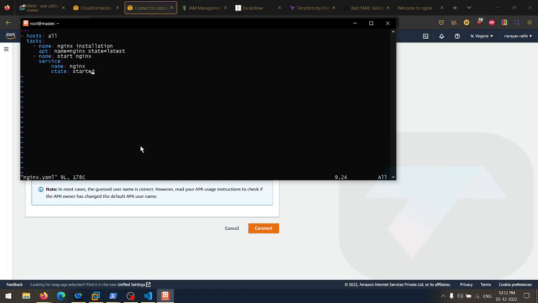For example, somebody says you have to set up 100 servers of Nginx. If you know Terraform, or CloudFormation and Ansible, you can do that in minutes, because it's very easy. You just have to apply and run the Ansible playbook. That's it. Your work is done.